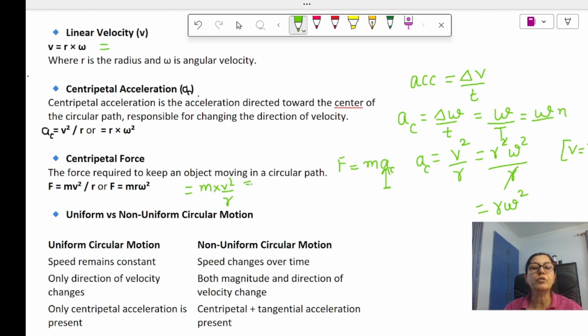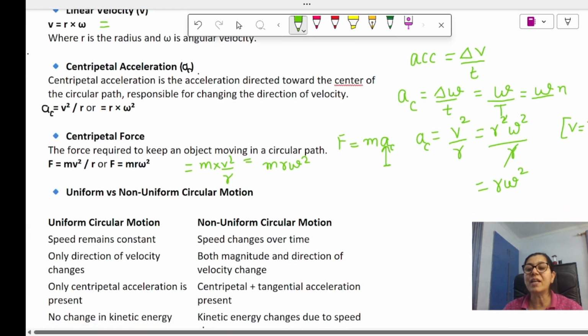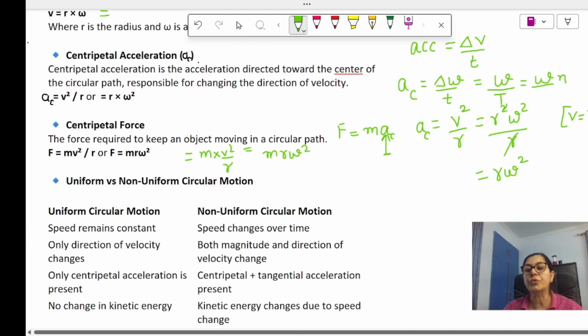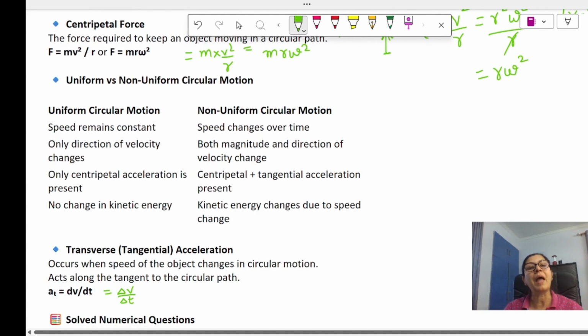Or we can also write it in terms of angular velocity, so m r omega square. Okay, so what have we done? We have done angular displacement, angular velocity, centripetal acceleration, and centripetal force. Now tell me the difference between uniform and non-uniform circular motion.